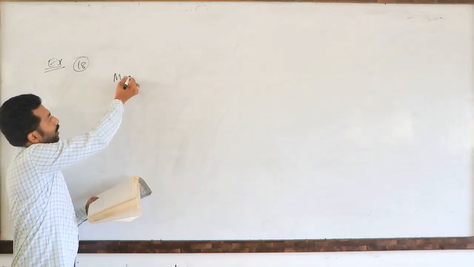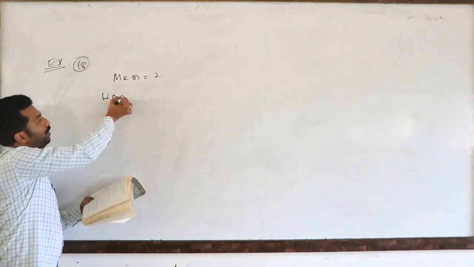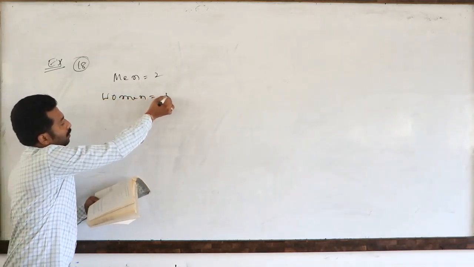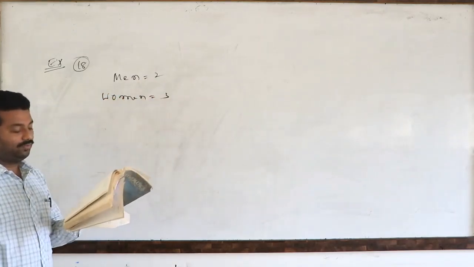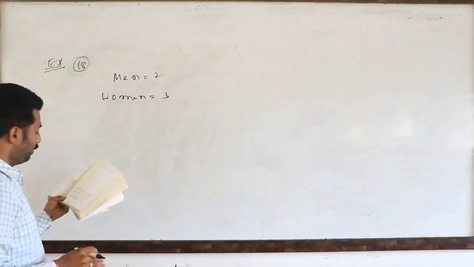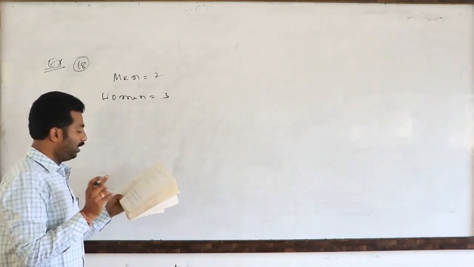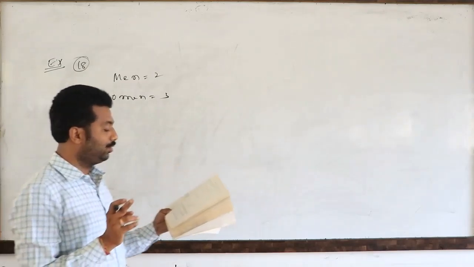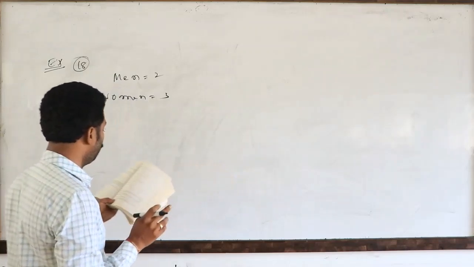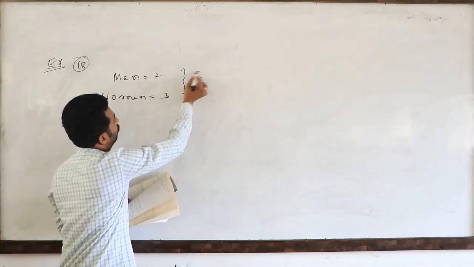How many men? 2 members. Women, 3 members. Total 5 members are there.